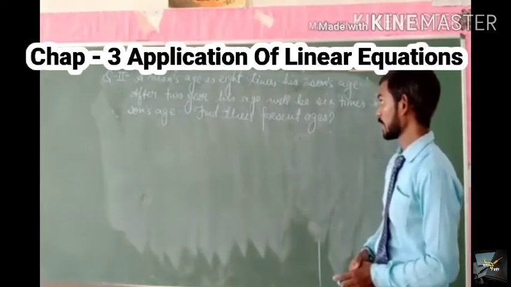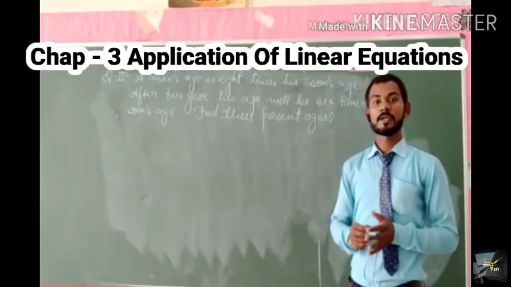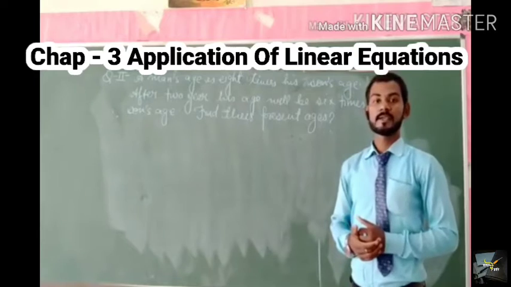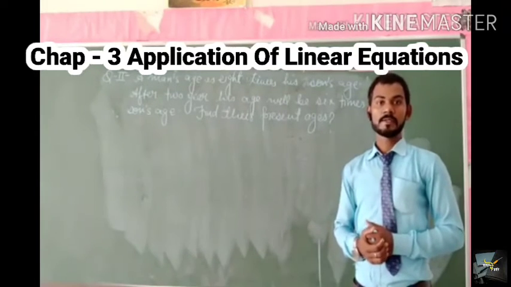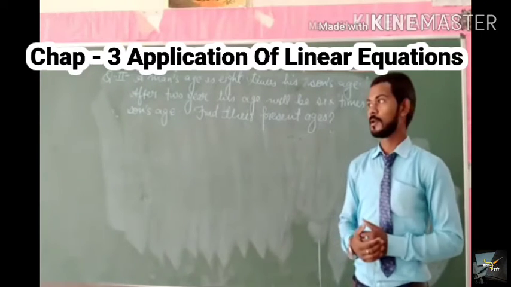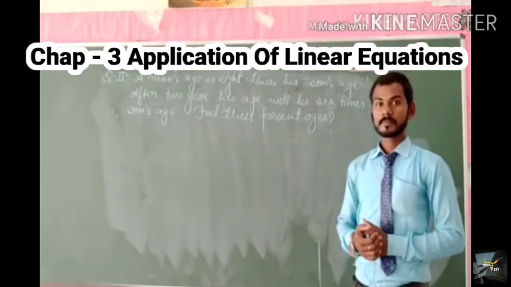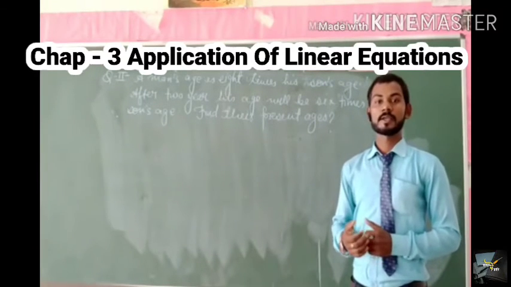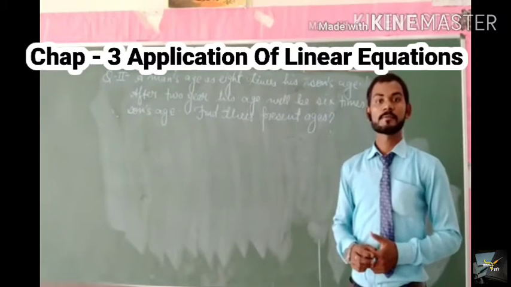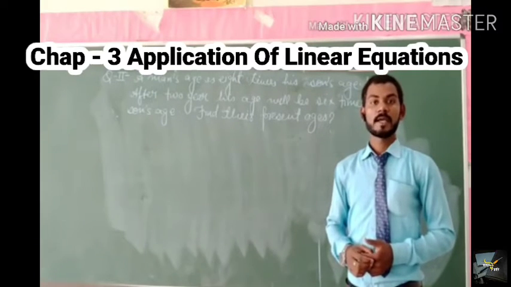Okay, here the condition for the son's age is not clear, so first we consider the son's present age is x, and then following the condition given in the problem, we get the age of the man, and then making the linear equation and solving this, we get the value of x, which gives the present age of the son.